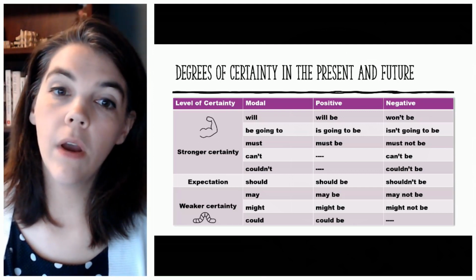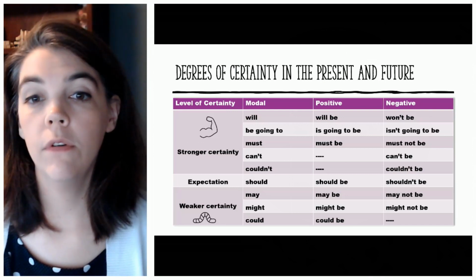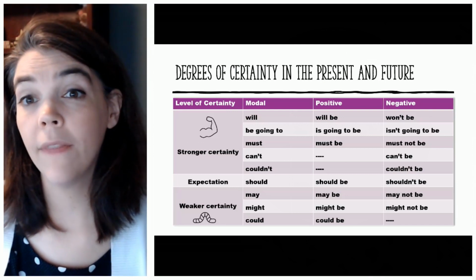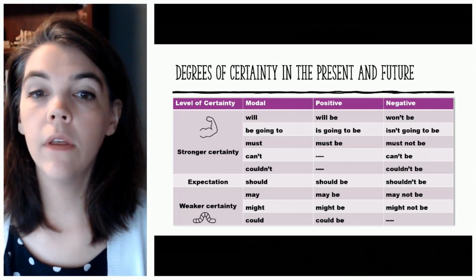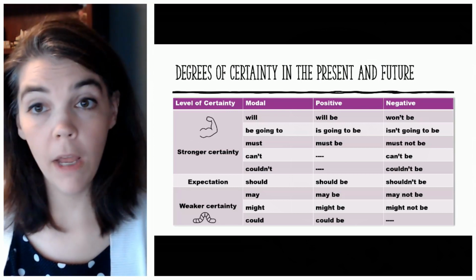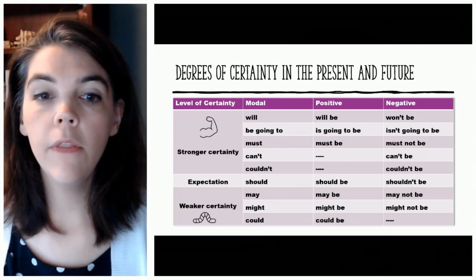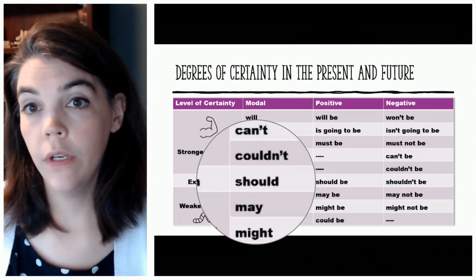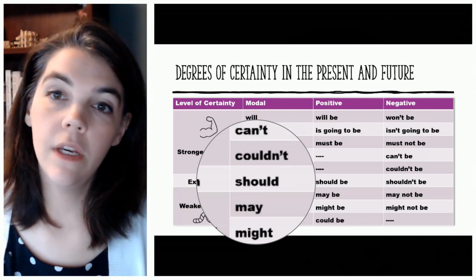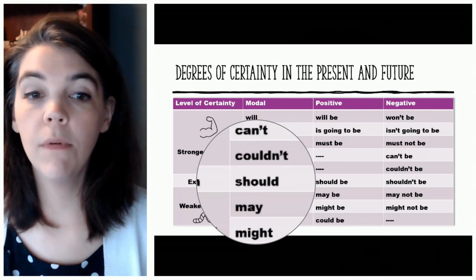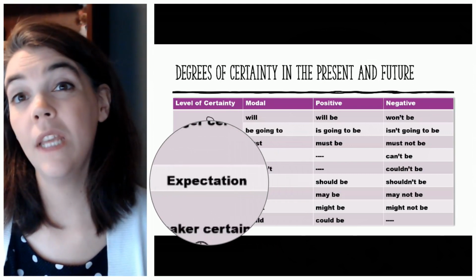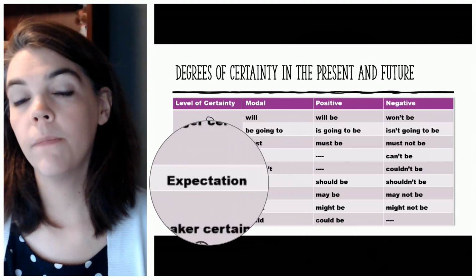So these modals are listed by their degree of certainty, with the more certain modals at the top of the chart and the less certain modals at the bottom of the chart. Another point to mention here is about should. This type of should doesn't tell us advice. This type of should tells us about our expectation for the future.